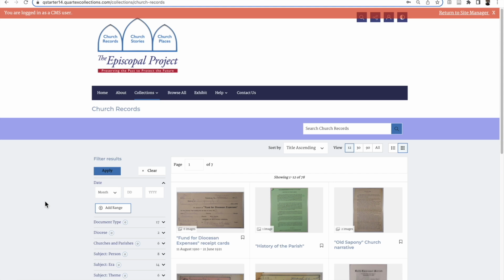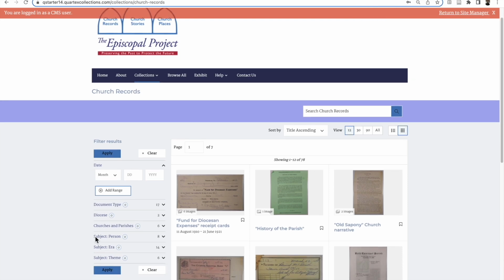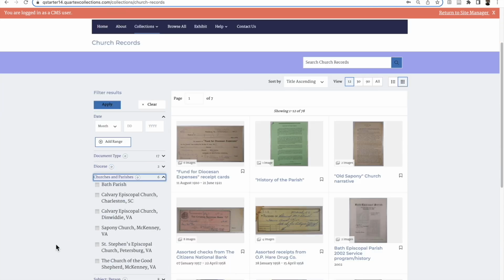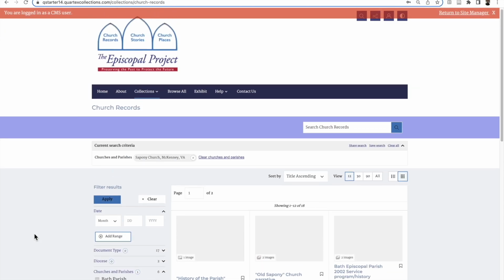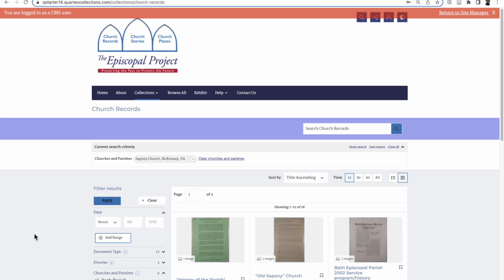You can see the items we have in the church records collection. Say I want to look at items from a specific church. I'll select Saponi Church from the list of churches and parishes and apply that filter. Now we see only the items associated with Saponi Church.